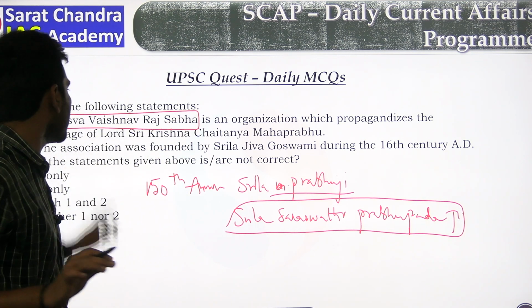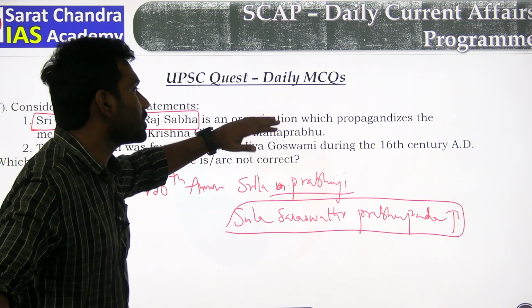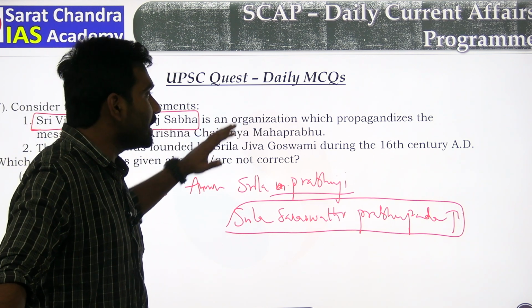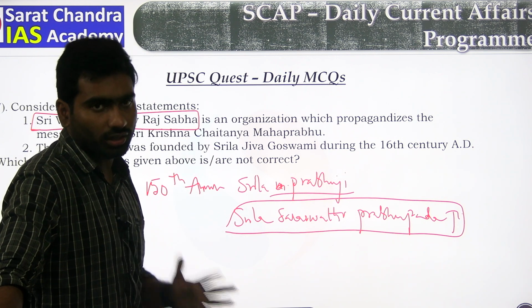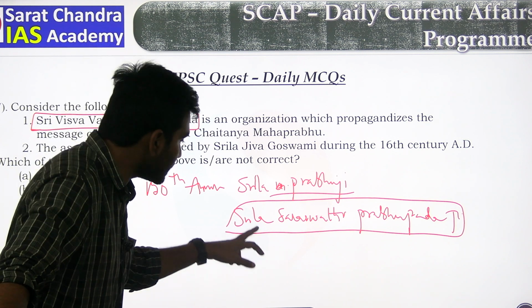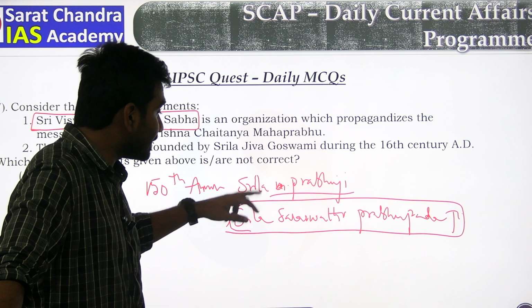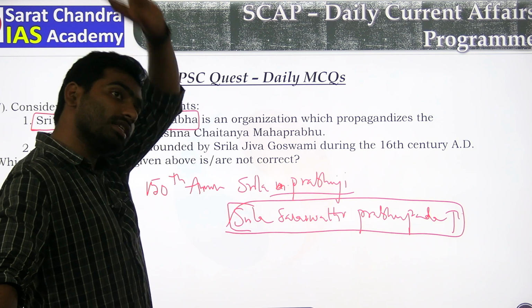Sri Visva Vaishnava Raja Sabha is an organization or association that deals with the preachings of Lord Sri Krishna. He is the main contributor to this association, but the association was founded by someone else.